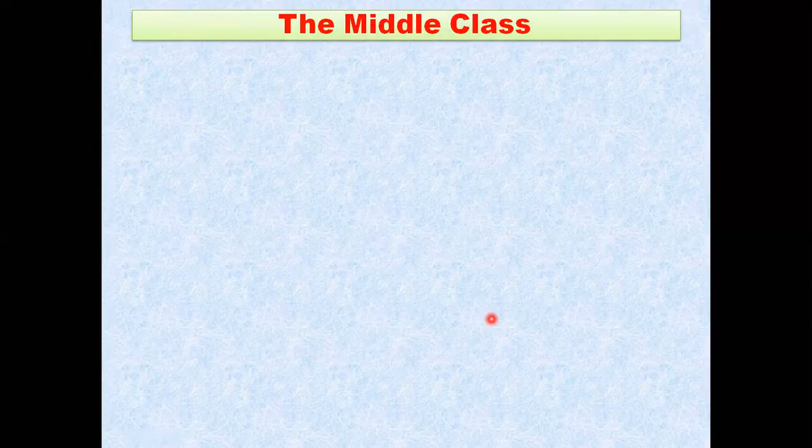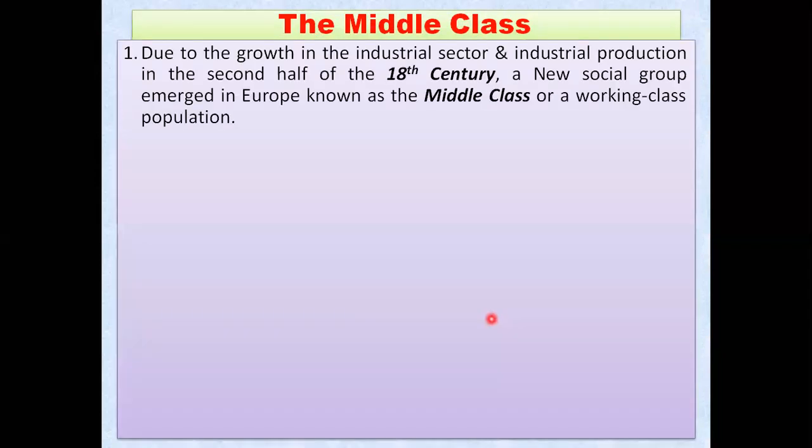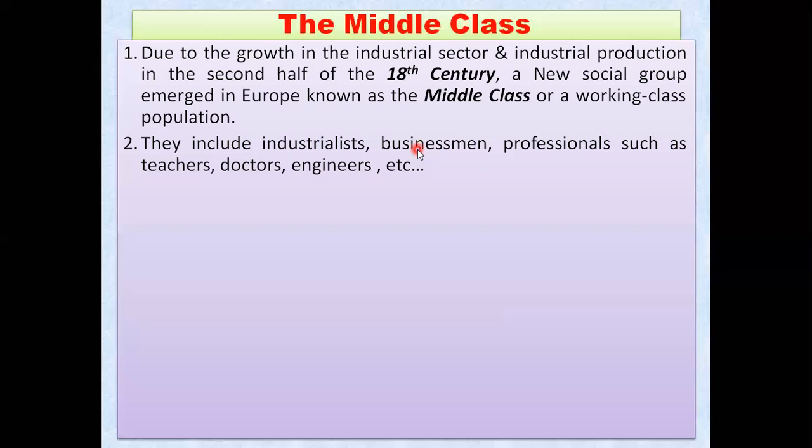Now let us come to the middle class of the people. Due to the growth in the industrial sector during the second half of the 18th century, there was a large growth in the industrial sector and industrial production. So a new group of people emerged from the industrial sector, the persons who were working in the industries. They emerged as a new social group, and they were known as the middle class, or you can say the working class population.